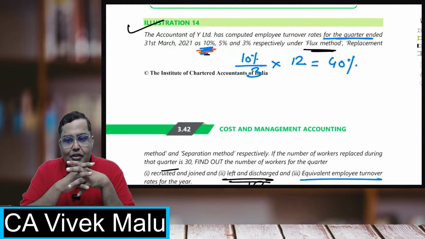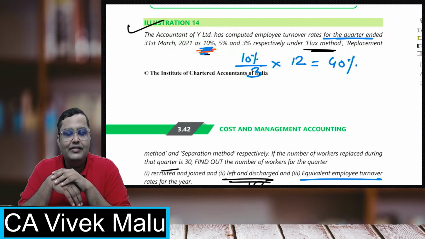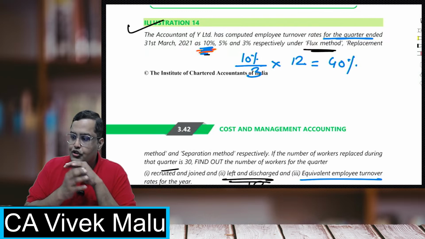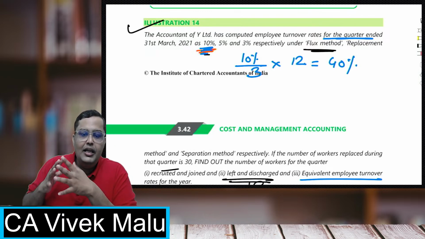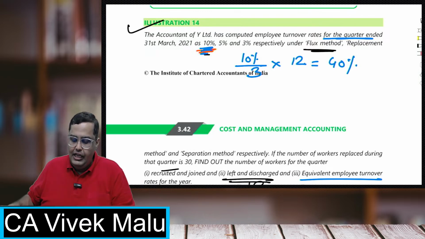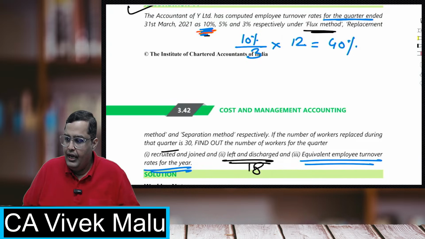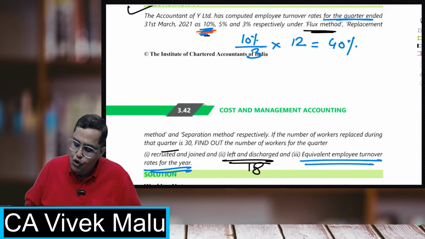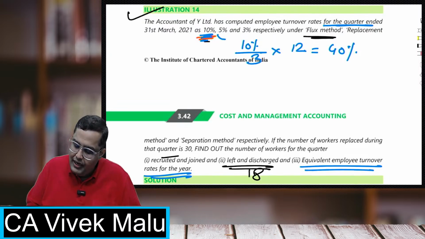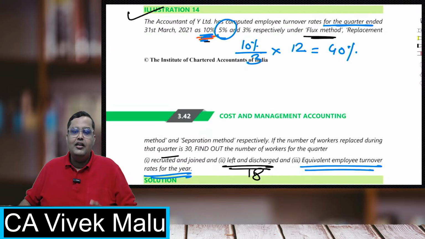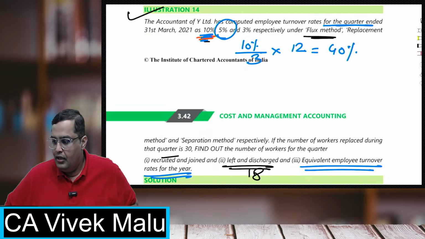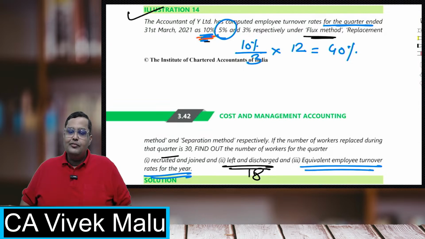Right? This 10% is for a quarter. Quarter consists of 3 months, right? So this is the equivalent employee turnover rate for the entire year. Okay. Now, similarly, can you calculate the employee turnover rate under the replacement method for the entire year? Come on, calculate for the replacement method for the entire year.